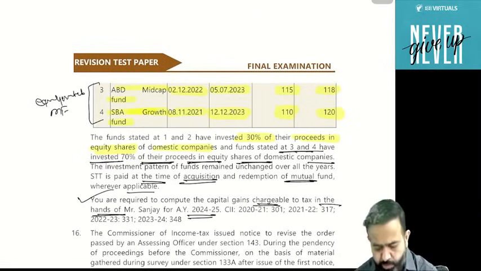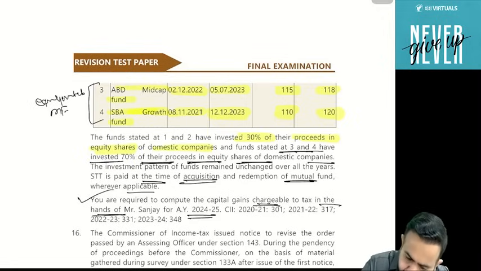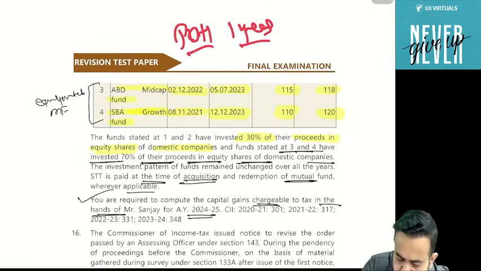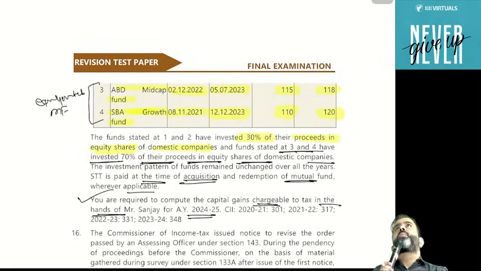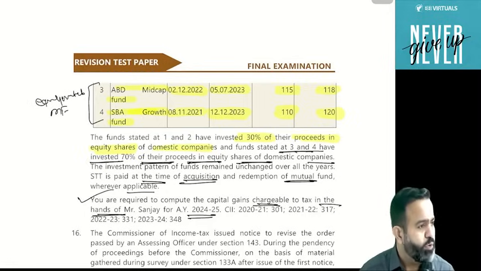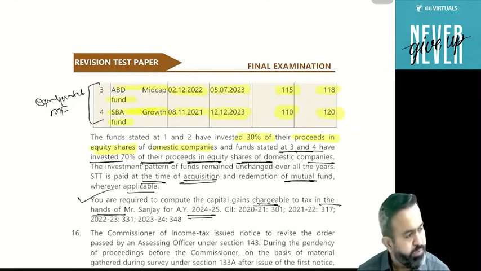First, we will discuss the equity oriented mutual fund. Guys, in case of equity oriented mutual fund, we will check the period of holding of 1 year. If you remember the types of capital asset I mentioned in capital gain: in case of listed securities, UTI units, equity oriented mutual funds and zero coupon bonds, we have to check the 1 year period of holding. In case of unlisted shares and immovable property, we will check the 2 years period of holding, and for all other assets, we will check 3 years as the period of holding. So guys, here we will check 1 year as the period of holding.